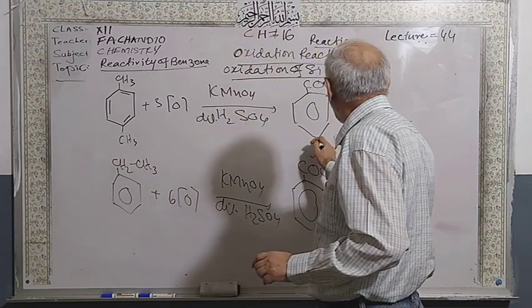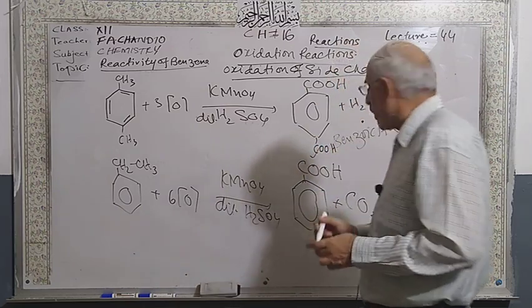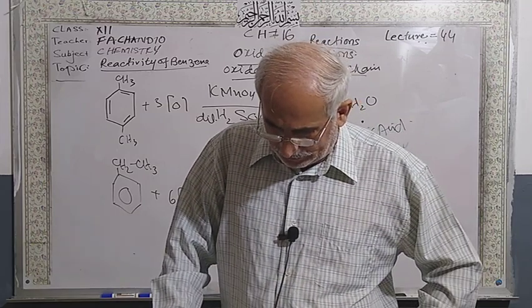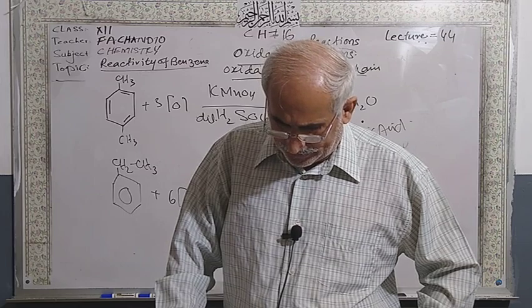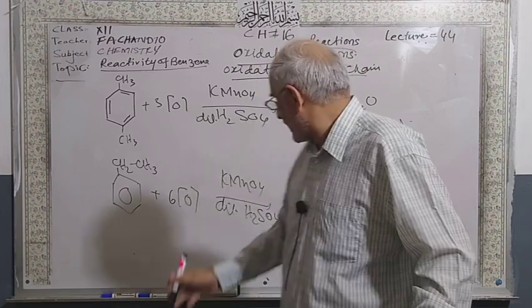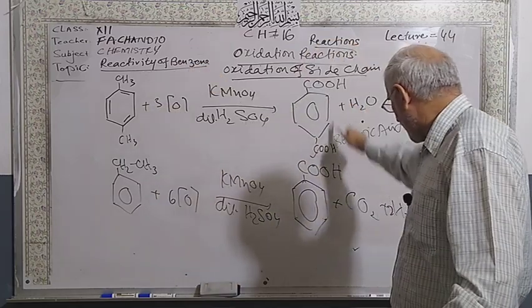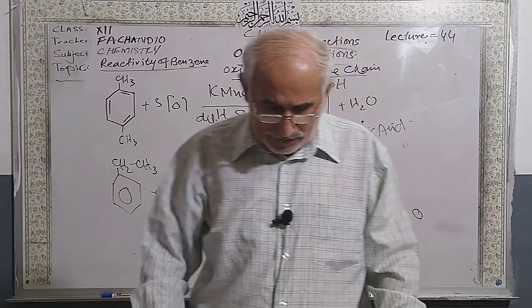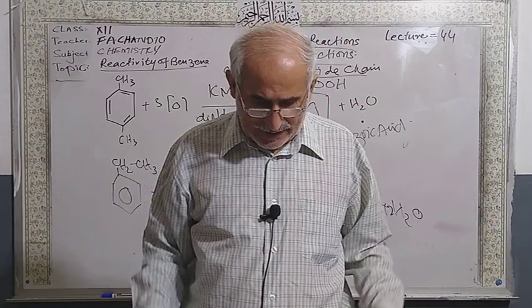So students, if there is a compound like this one, there is more than one carboxylic acid. So this is called terephthalic acid. This compound is paraxylene, and this is terephthalic acid. So this is called oxidation of side chain.